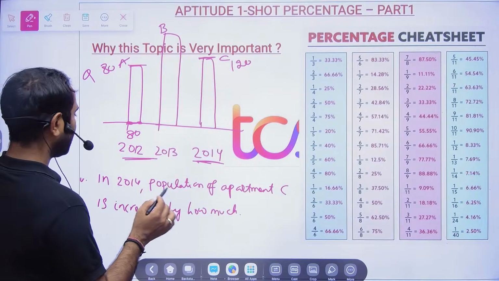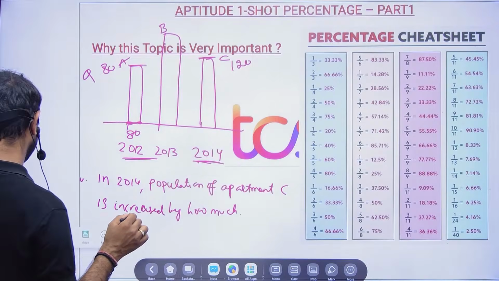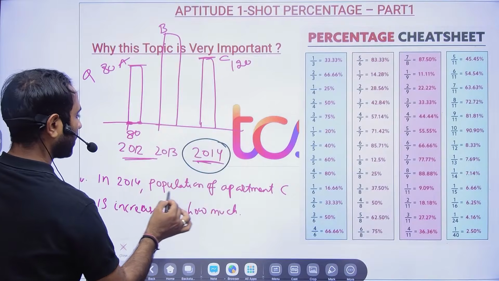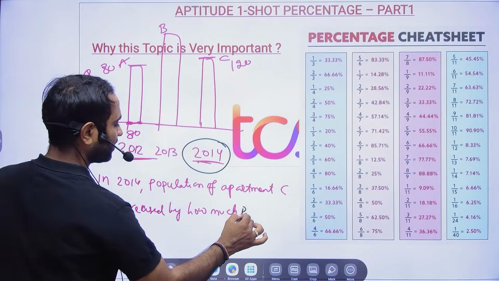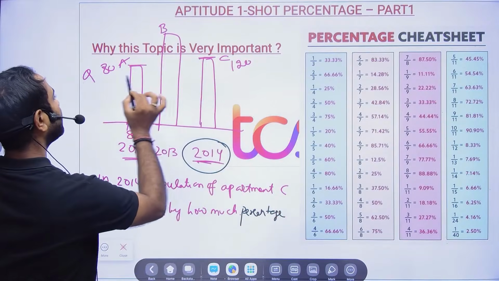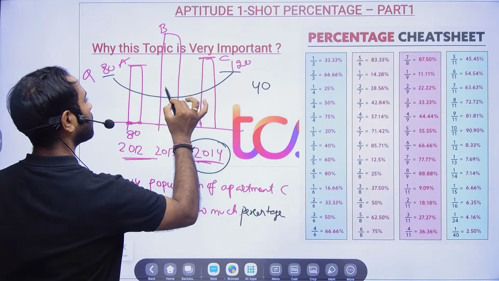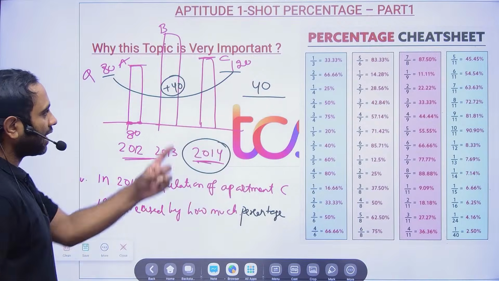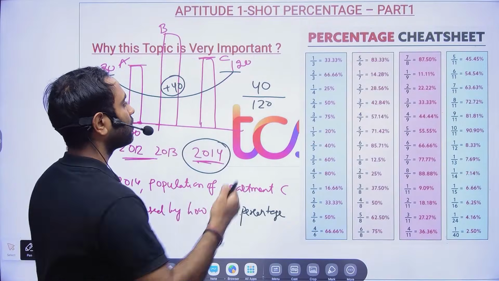So, it's very simple. Now, see, generally what mistake a student does, I will tell you. Even you will be doing it in the examination. Please try to avoid it. So in 2014, the population of the apartment is increased by how much percentage? Here you see, it is increased by 40, 80 to 120. Sir, should I put here 120 or should I put here 80? That is the question.